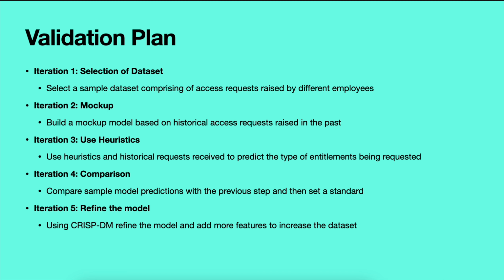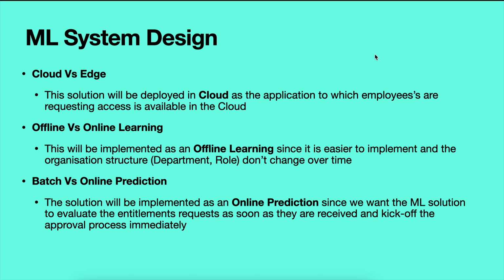In the fourth iteration, we will compare the sample model predictions with the previous steps and then decide on a standard. And finally, in the last iteration, we will refine the model using a CRISP-DM method and keep adding more features to increase the data set we are testing on, building the ML solution on.